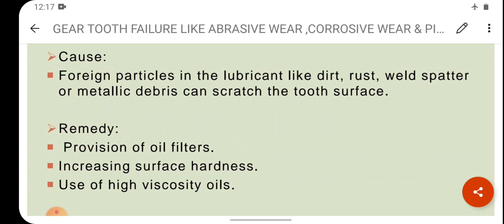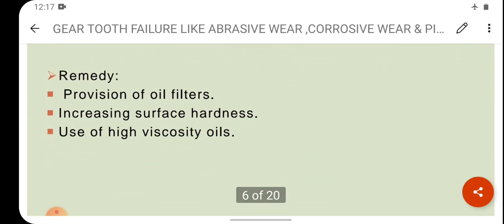Remedy: provision of oil filters. You have to provide an oil filter. Increasing surface hardness, that is gear tooth surface, and use of high viscosity oils. So these are the remedies: provision of oil filters, increasing surface hardness, use of high viscosity oils.